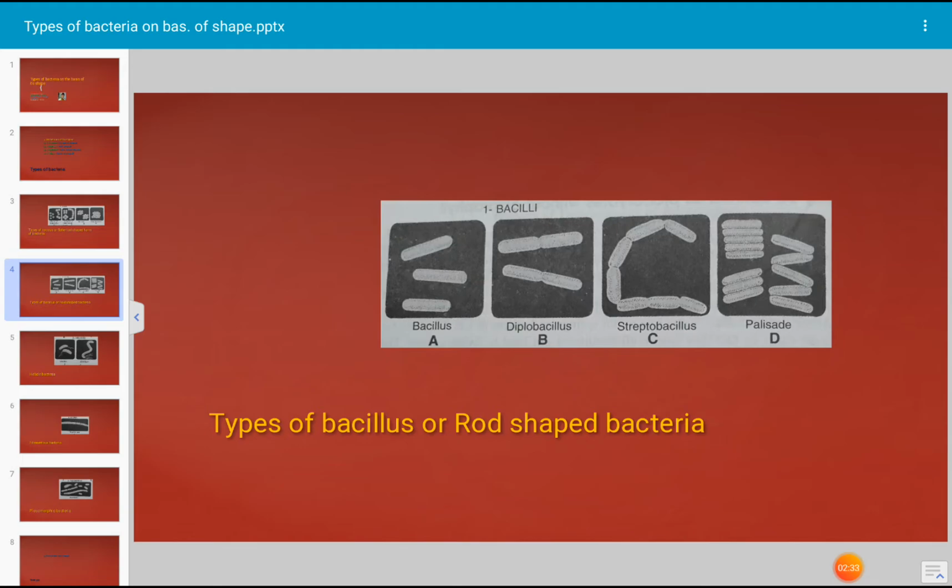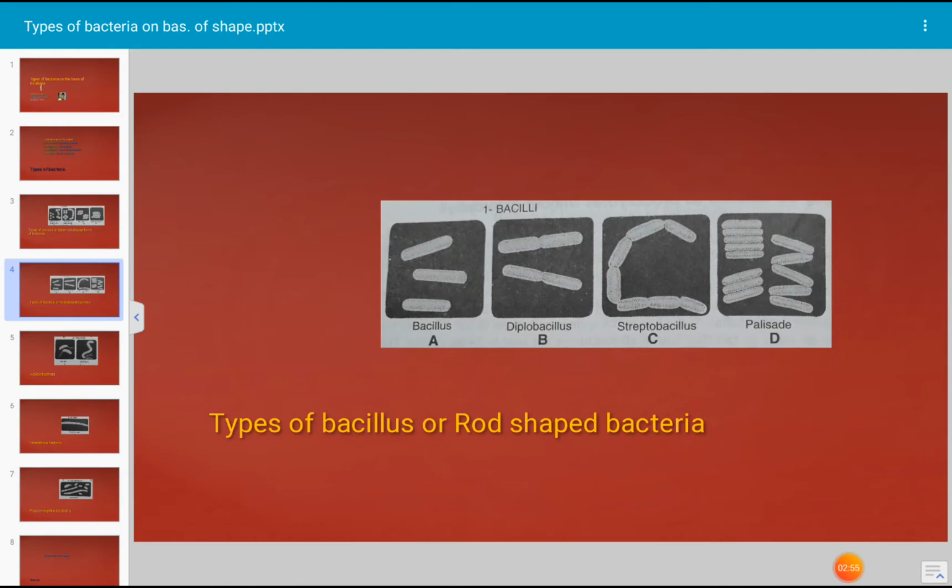Bacillus, these are rod shaped bacteria. When a single rod shaped bacterium occurs, that is described as monobacillus. When there is a pair of rod shaped bacteria, it is described as diplobacillus.